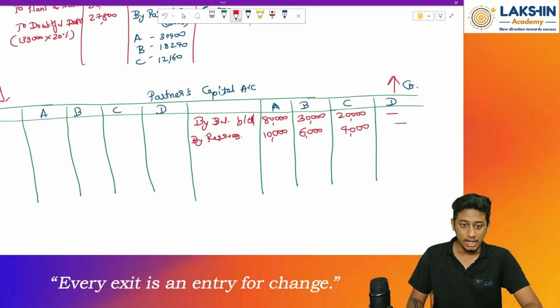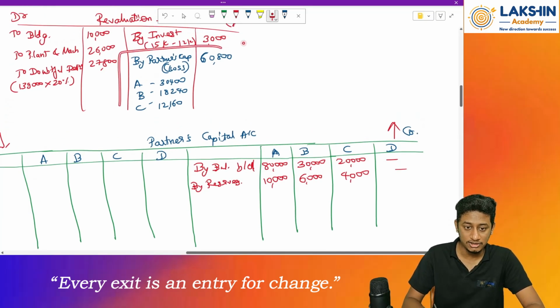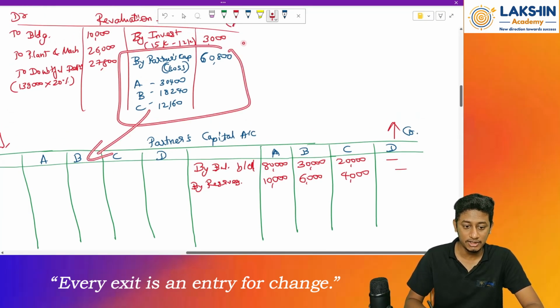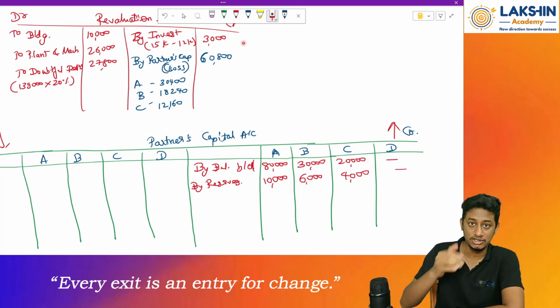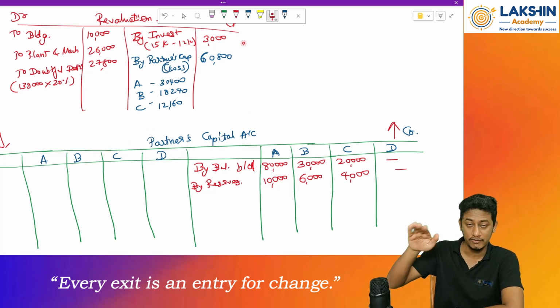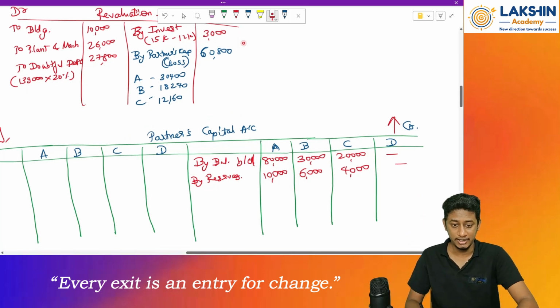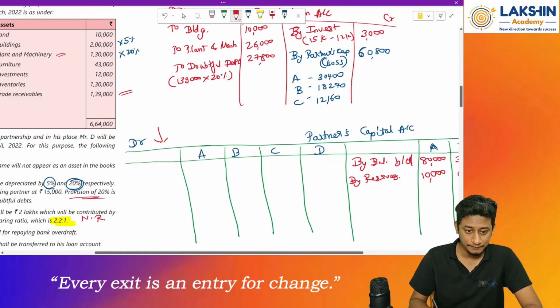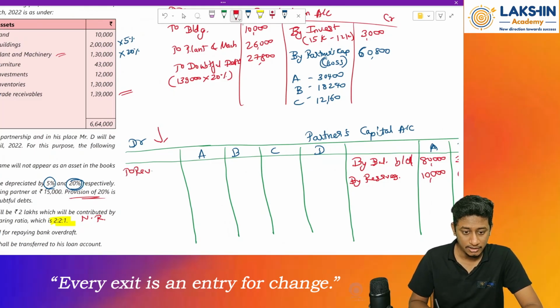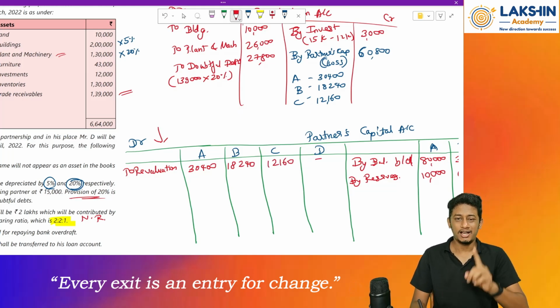Then there is a revaluation loss. This will be transferred to the debit side, because whatever revaluation loss is there, it will reduce the value of capital. So whenever capital value reduces, we will debit the entry. So on this side, to revaluation account. How much is the value? 3,400. 80 into 40. 12,160.